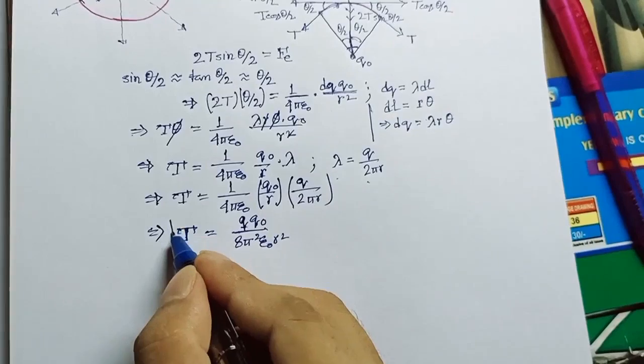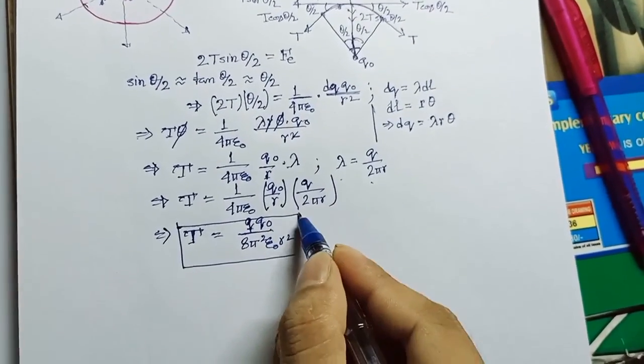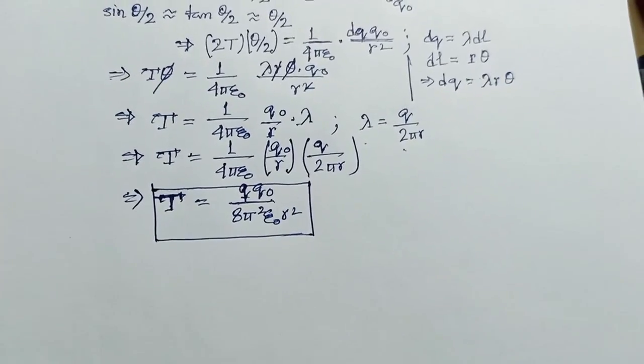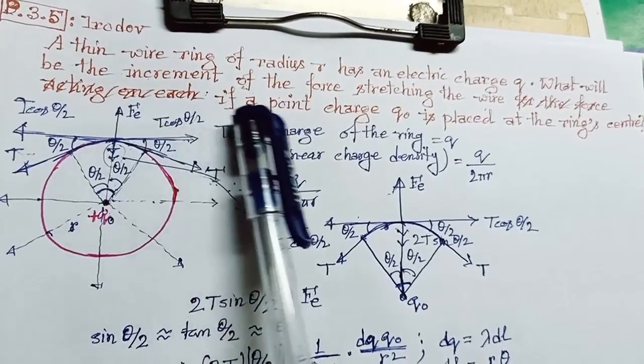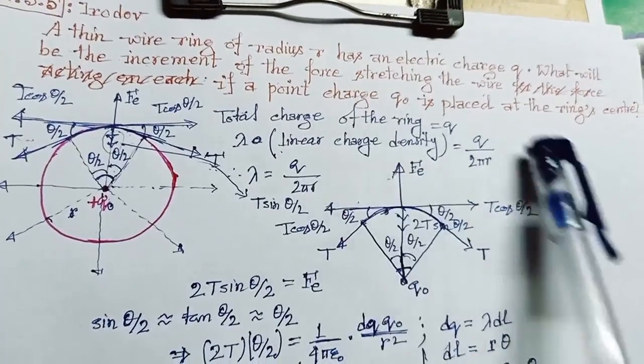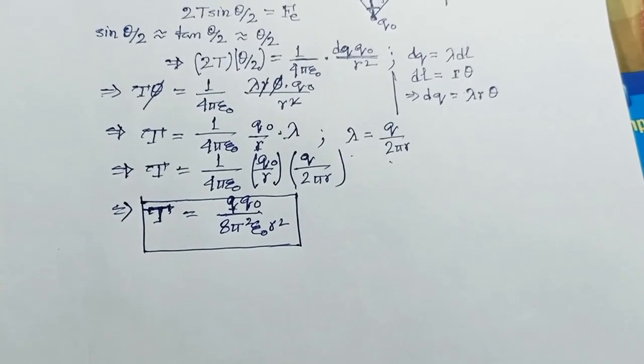So this is our required tension force. In this question we have to find the increment of the force stretching the wire, so this is our required value of the force which is stretching the wire.